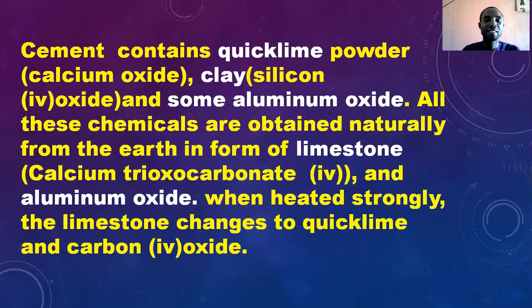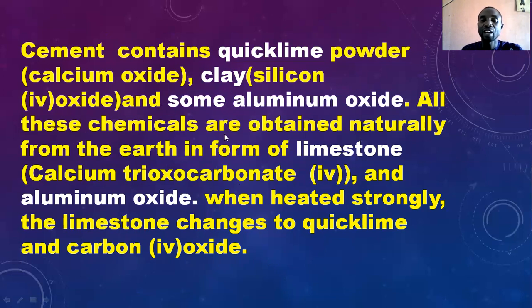Take a look at this. Cement contains quicklime, which is powdered calcium oxide. It contains clay and some aluminum oxide. Now, these chemicals are obtained naturally from the earth in the form of limestone, which is calcium trioxocarbonate 4.